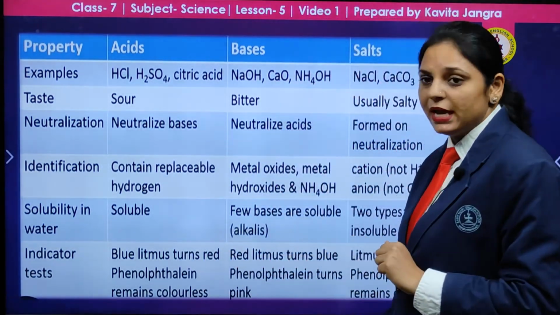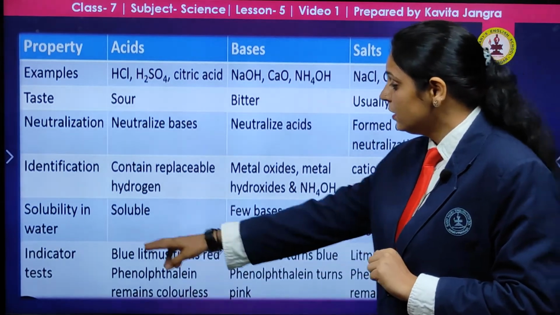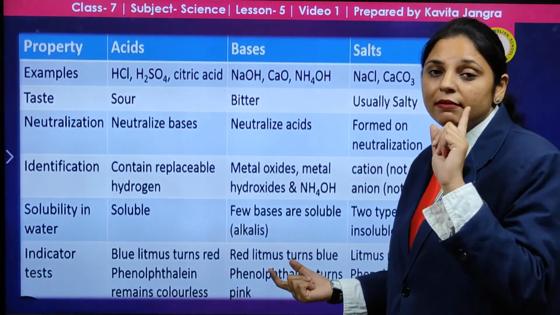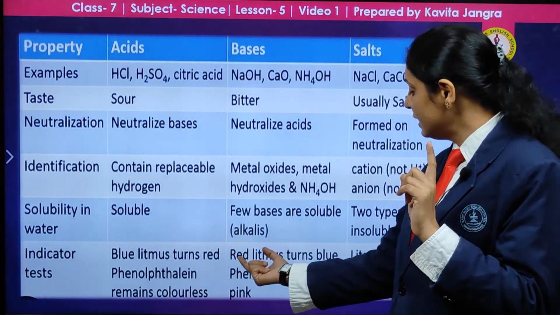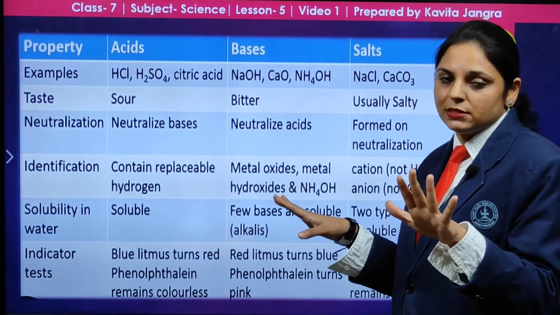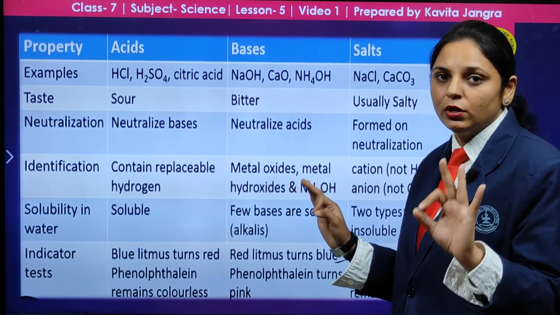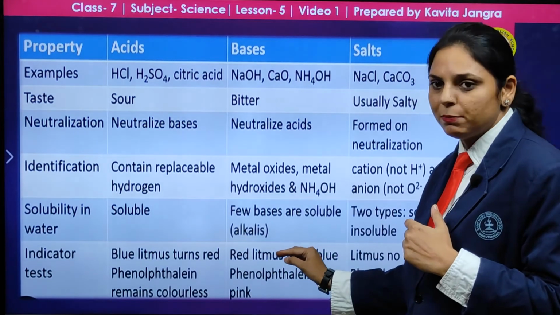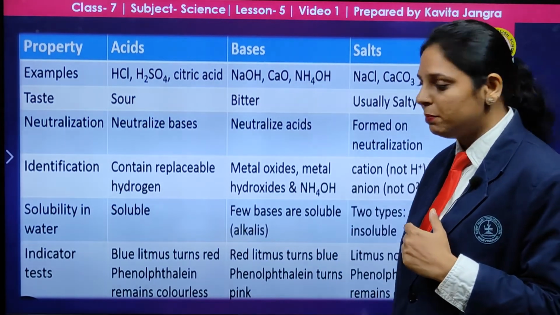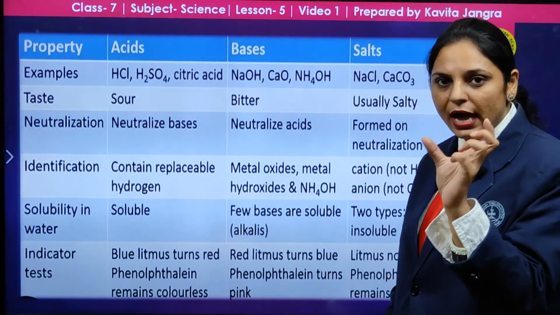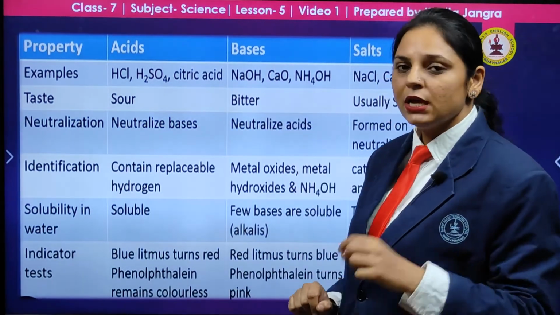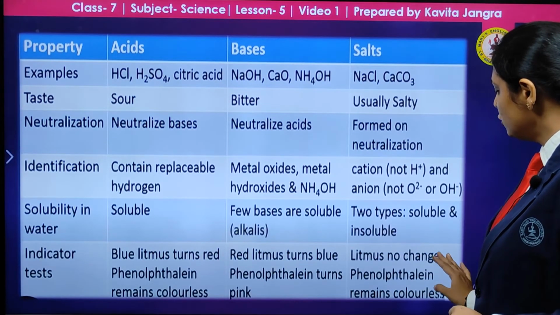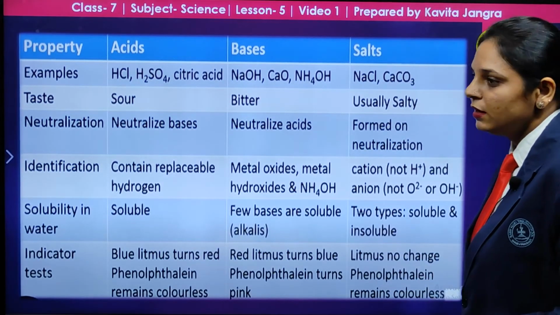Let us consider the base. What will happen in case of a base? Here, for the indicator test, I will take the red litmus paper. Red color will change into blue. Base, B for base and B for blue. This is a mnemonic to remember. Red litmus paper will turn blue in case of the base, and if you add phenolphthalein to the bases, it will turn pink. And for salts, litmus paper shows no change, and phenolphthalein remains colorless.